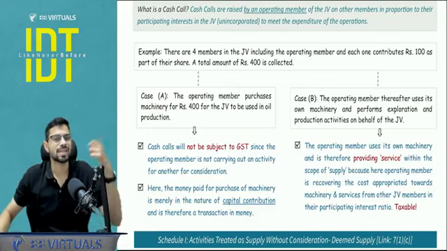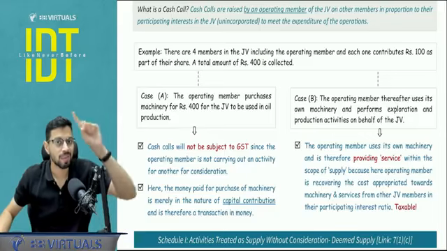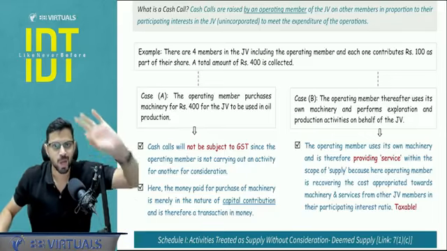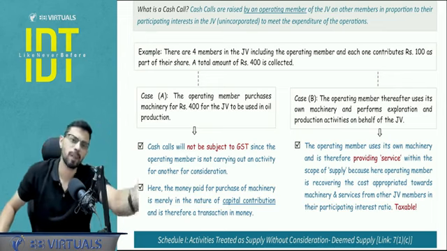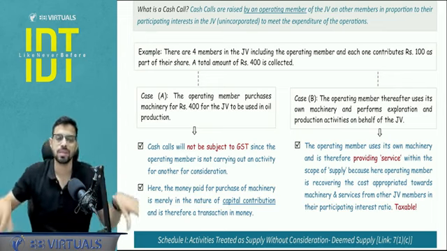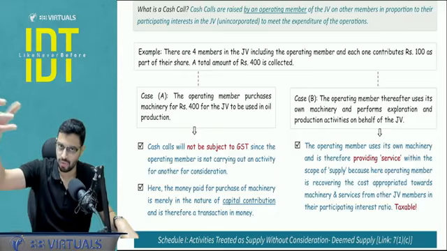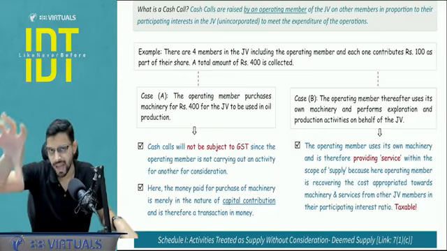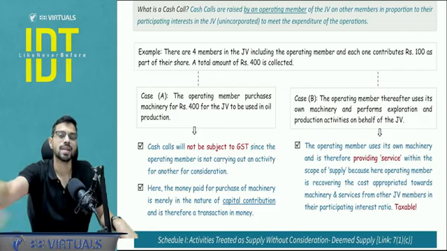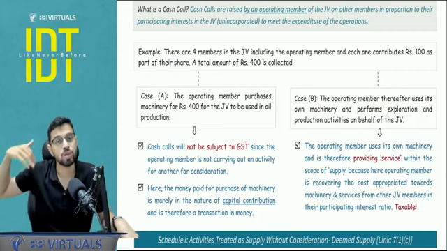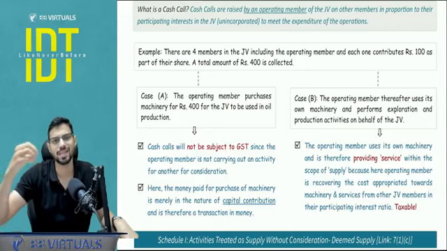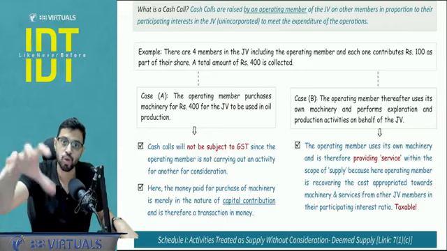Why? Because this is essentially a capital contribution, because the cash that was introduced was used to buy machinery. So it is in the form of capital contribution. Cash call won't be under GST. But in the second case, what happens? People contribute the cash when I make a cash call, and the total amount of money received is taken by me as an operating member, and I use my own machine. Rather than use, I can say I'm giving my own machine for the use in JV.